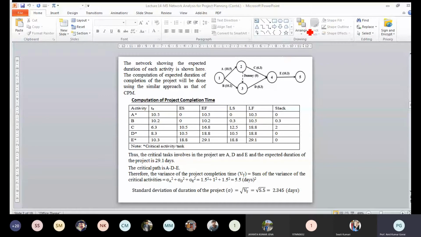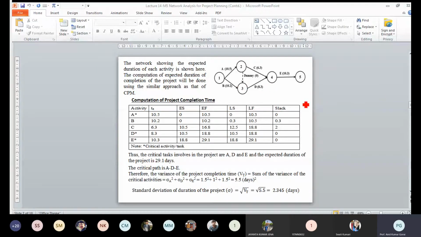Similarly, the early start of the last activity is the maximum of the early finish of C and D. We have already discussed this, so we can calculate the early start and early finish. And similarly, we equate the late finish to the early finish, and then, during the backward pass, we can calculate the late start and late finish for each of the activities. And we can calculate the slack value accordingly, which is either late start minus early start or late finish minus early finish.